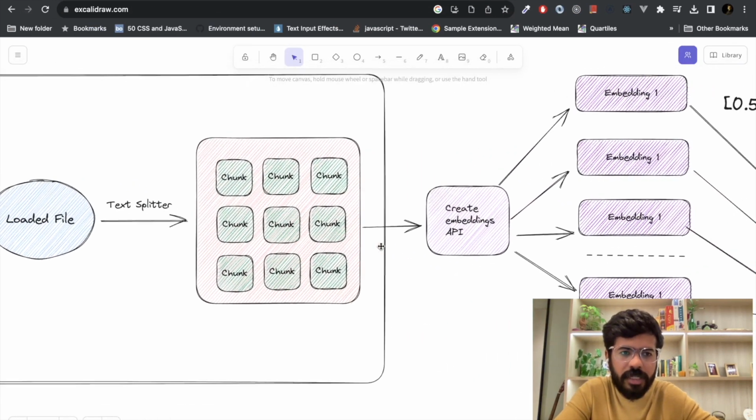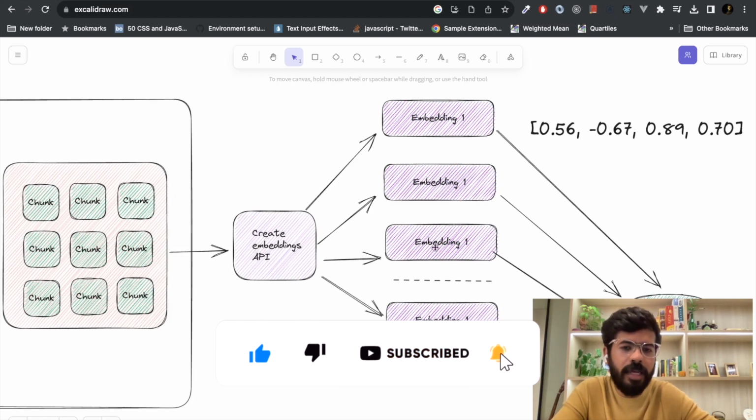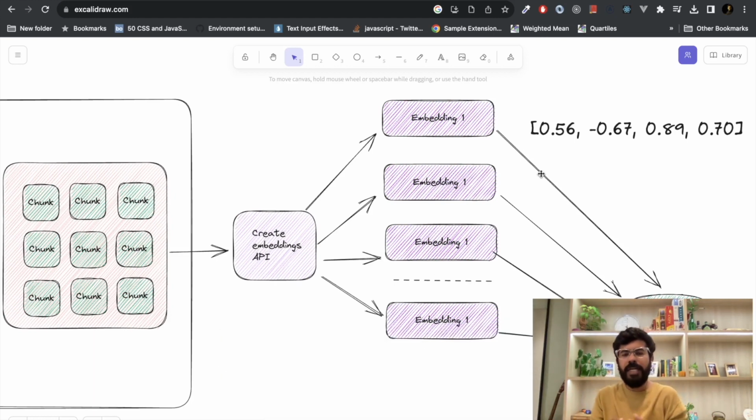After the chunks are created, we need to call the embeddings API and then embeddings will be created. Now, what are embeddings? It's a more complicated concept, but in simpler terms, location data is usually a lat long coordinate, right? Similarly, embeddings are also coordinates in that way, but instead of it being only X and Y, it is actually X, Y, Z, X1, Y1, Z1. So the coordinates are huge.